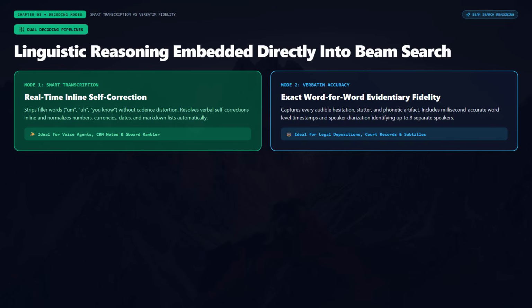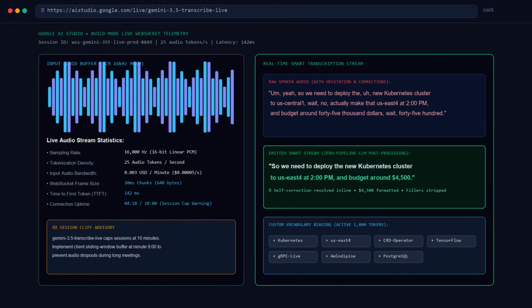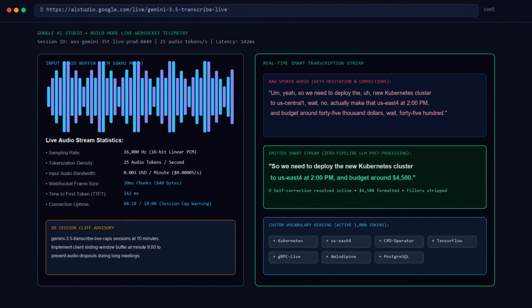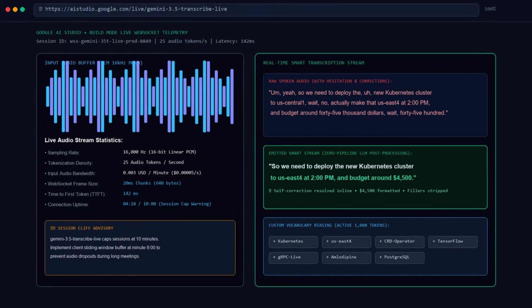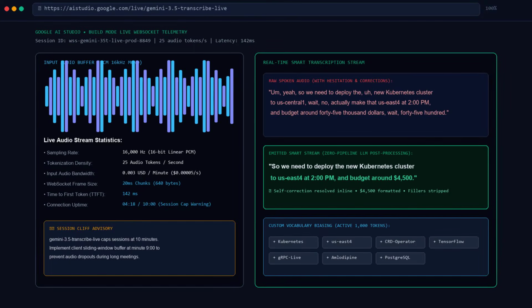This brings us to the model's most potent technical breakthrough, its dual decoding paradigms, Smart Transcription mode versus Verbatim mode. In traditional speech systems, asking an engine to clean up speech meant fine-tuning an acoustic model to drop sounds, which consistently resulted in dropped proper nouns and corrupted technical jargon. Gemini 3.5 Transcribe solves this by embedding linguistic reasoning directly into its beam search decoding. When you toggle Smart Mode on, the model actively tracks discursive syntax in real time. It strips out verbal disfluencies and conversational fillers like um and uh, without altering the natural sentence cadence.